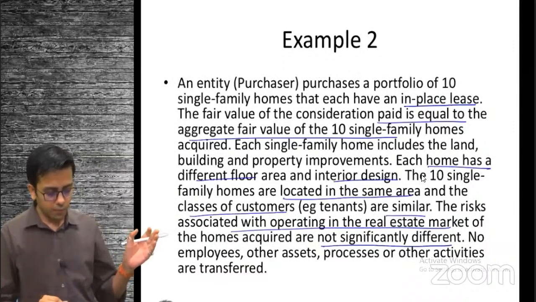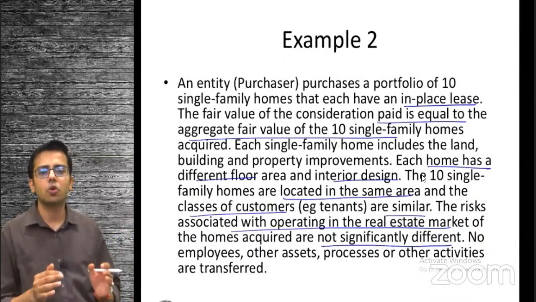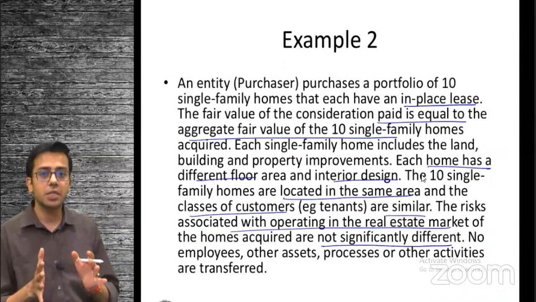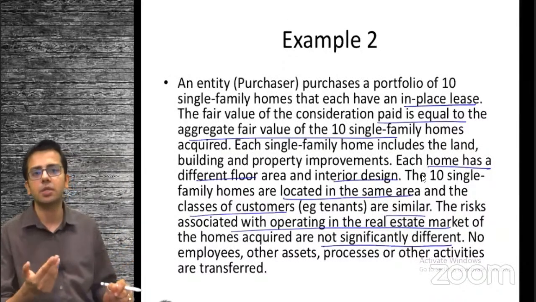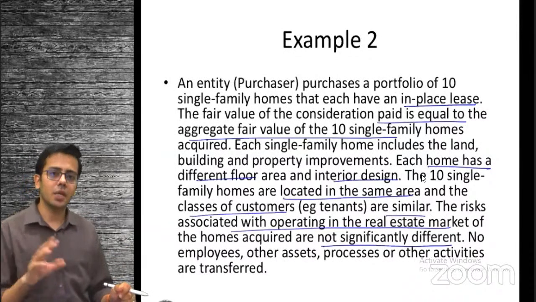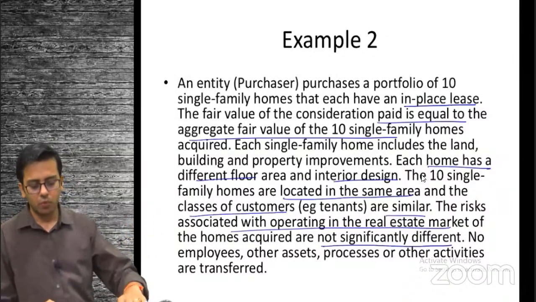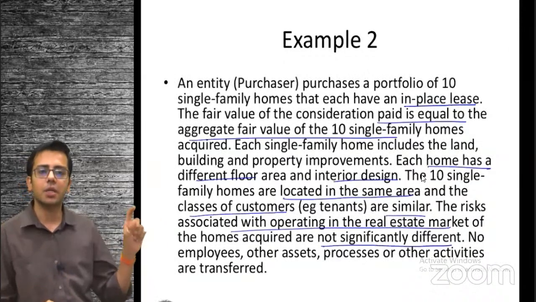So if we see this complete thing with similar type of risk and everything, we can say they are not a single identified asset, but they are similar identifiable assets because they have similar risk and rewards. So we will consider them as a single asset while determining whether it is a business or not. For the concentration test, they will be considered as a single asset.